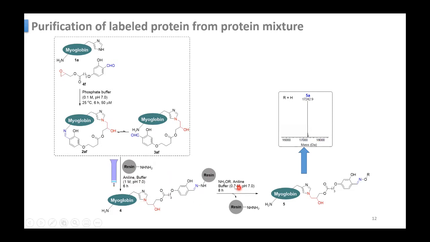And then you use this NH2OR. This R group will vary, to form different molecules. And then this resin is removed. This NH2OR gets attached here and forms an oxime here. So this is the basic idea of how they are tagging this molecule with the proteins.